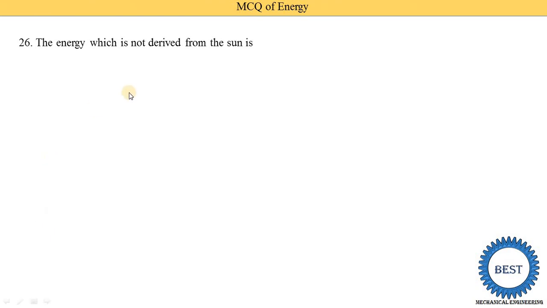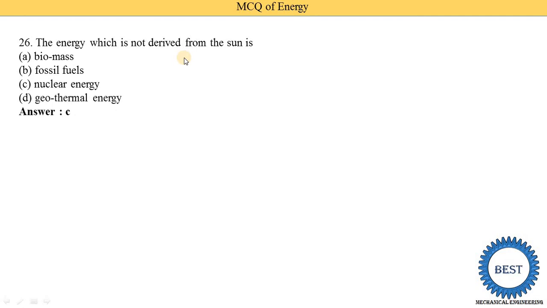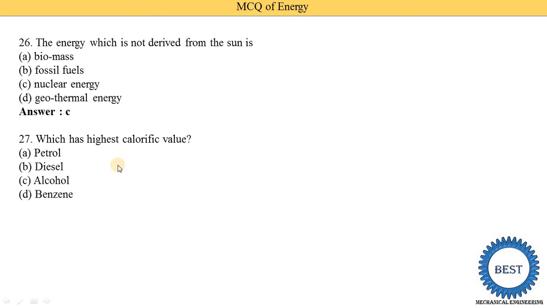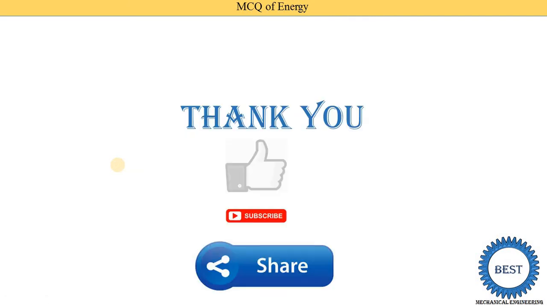The energy which is not derived from the sun is: biomass, fossil fuels, nuclear, geothermal. So we know that nuclear is not derived from the sun. So option C is the correct. Which has the highest calorific value? Petrol, diesel, alcohol, and benzene. So option A is the correct. Petrol has the highest calorific value.